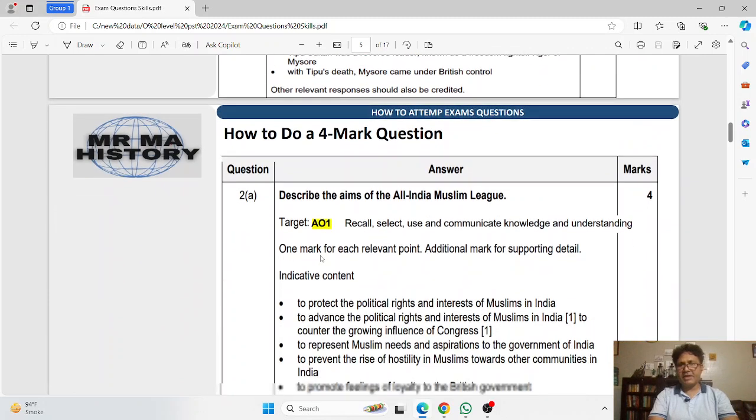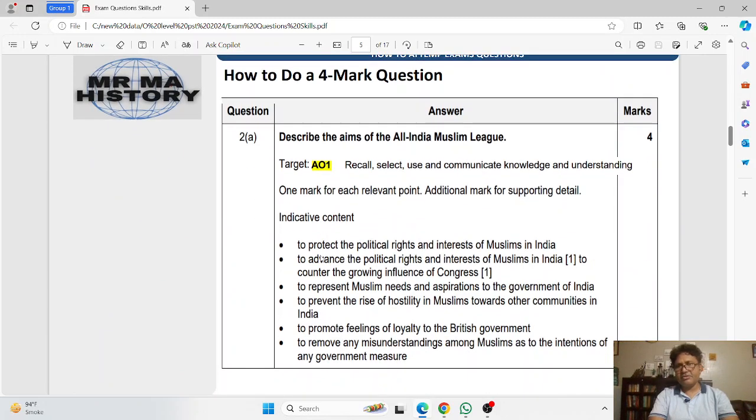Now coming to the 4-mark question. The 4-mark question is important because it is very easy if you produce an accurate answer, and you will be able to obtain 4 out of 4 marks, full marks.